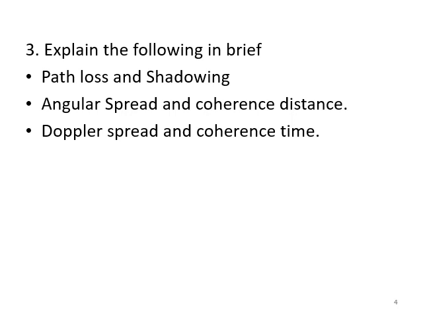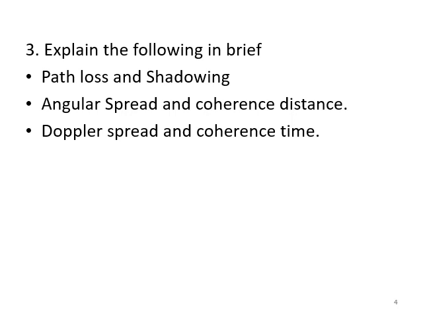And then about angular spread and coherence distance. Angular spread refers to the statistical distribution of the angle of the arriving energy. Explain it. Then coherence distance is the spatial distance over which the channel does not change.